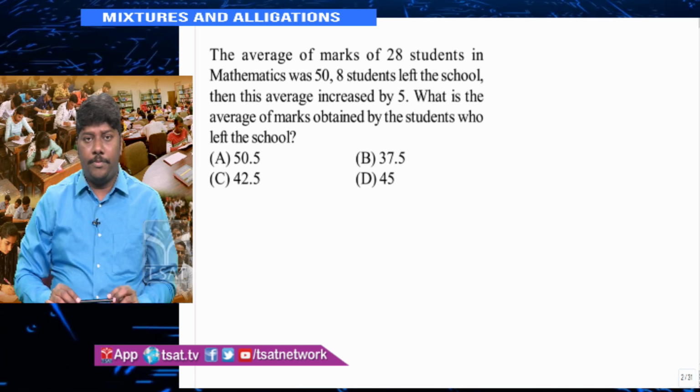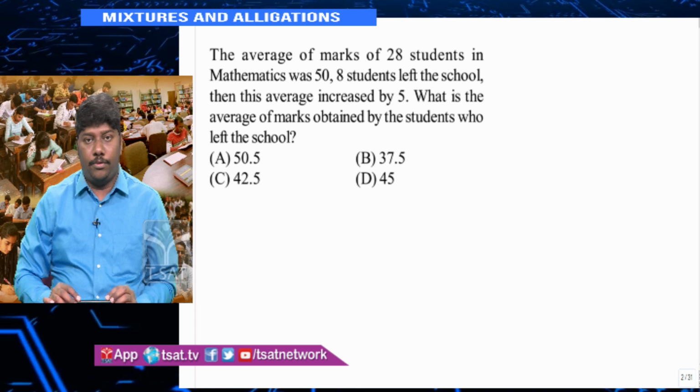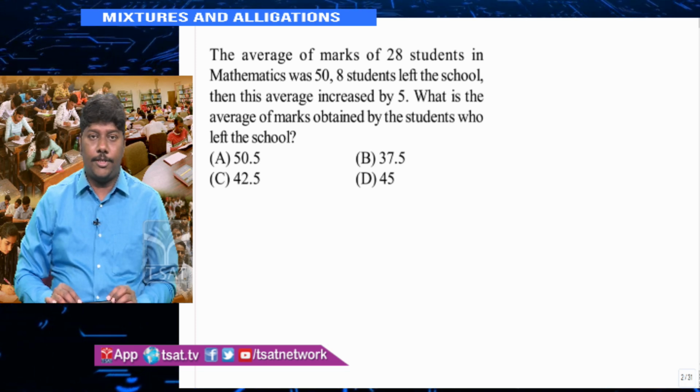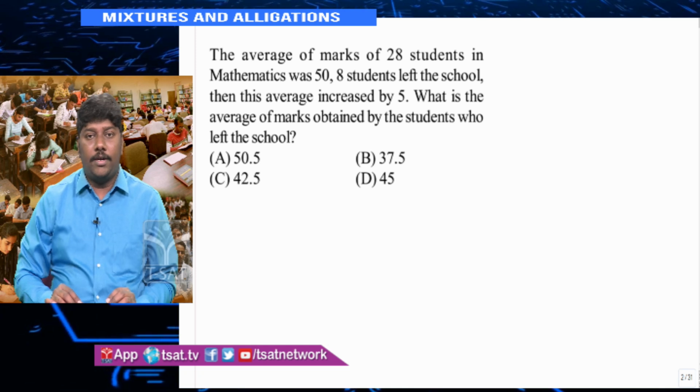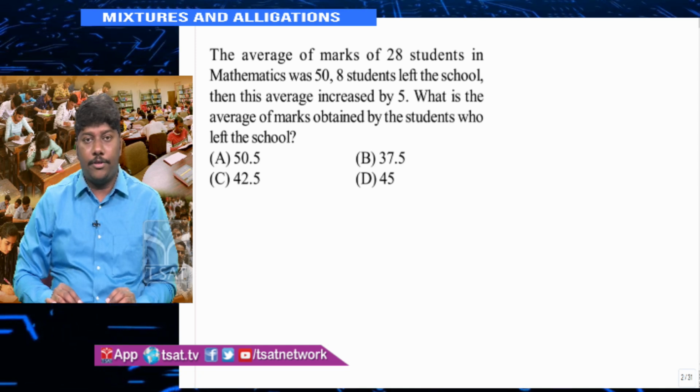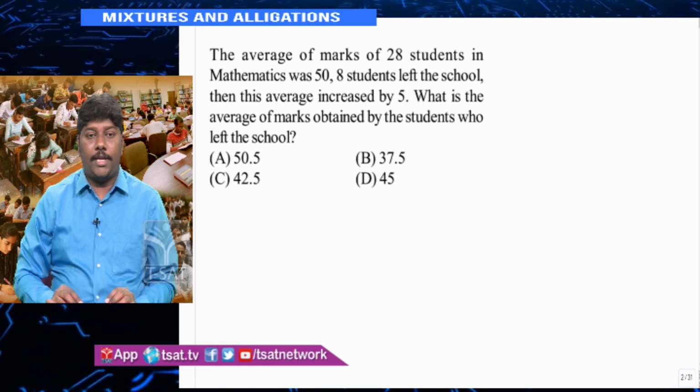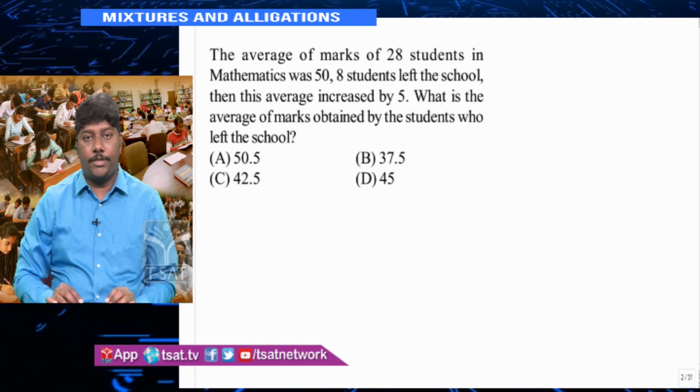8 students left the school, means how many students will be left over in the school? There are only 20 students left over in the school and their average increases by 5, which means earlier average was 50, now the average of 20 members is 55, right? So he's asking you what is the average marks obtained by the students who left the school.